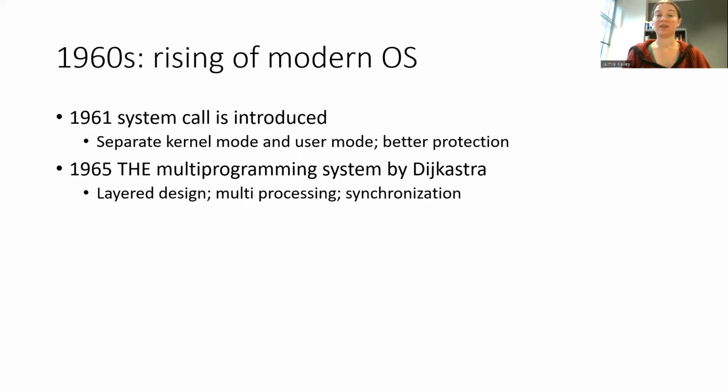In 1965, Dijkstra introduced the multi-programming system. He didn't name it. The name is an acronym. The system introduced a layered design for operating systems. While it also included multi-processing and synchronization, we will spend more time on both of these terms in later videos.